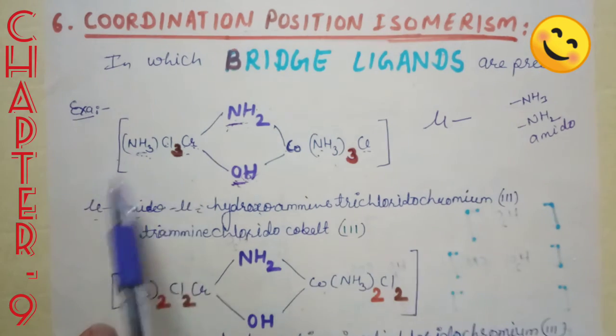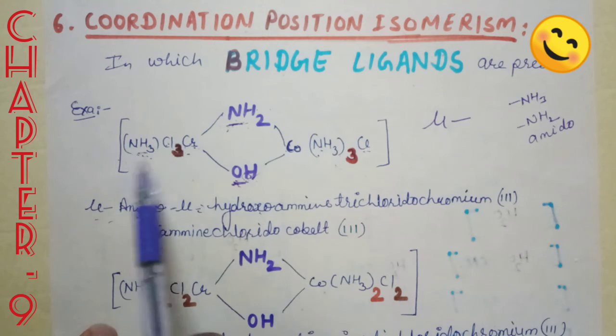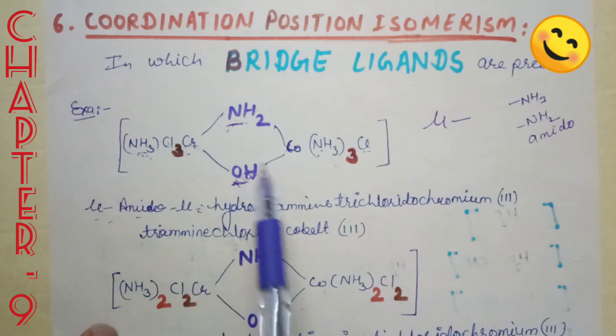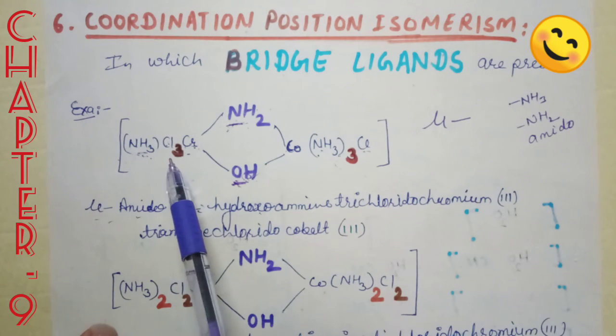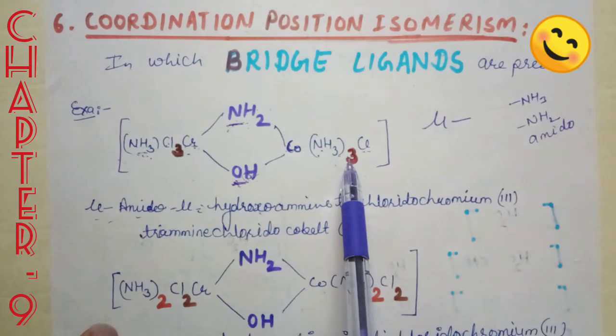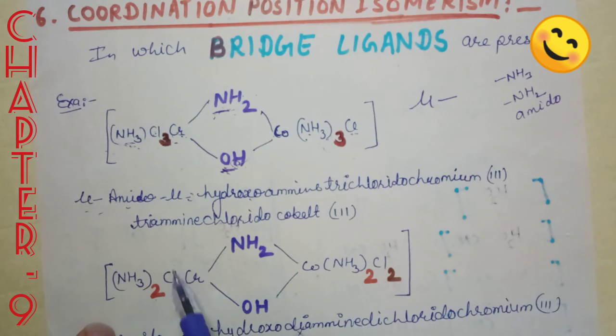Okay, when we change the position of the ligands in this compound, when one NH3 is shifted here and one Cl3 is shifted towards cobalt, the compound will be (NH3)2Cl2. Here also (NH3)2Cl2.